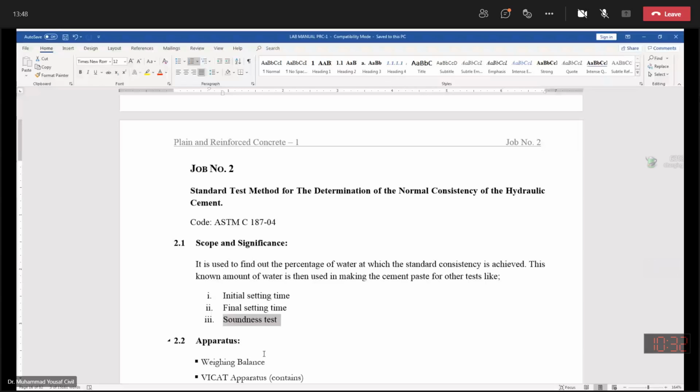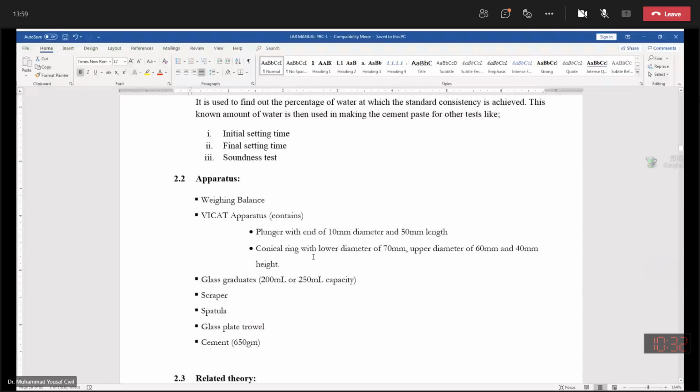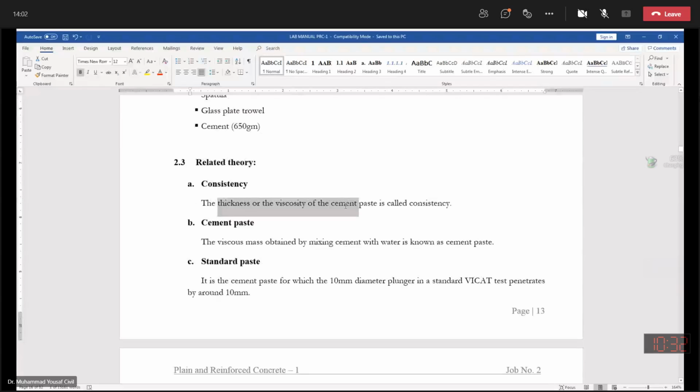Now, normal consistency. What is consistency? Basically, this is the thickness or viscosity of the cement paste. This is known as consistency. And what is cement paste? This is obtained when the cement comes in contact with water. You stir and mix the cement with the water, and you get a plastic material which is known as cement paste.